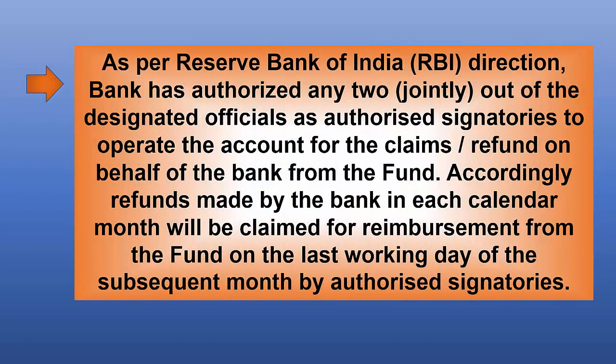As per Reserve Bank of India (RBI) direction, the bank has authorized any two jointly out of the designated officials as authorized signatories to operate the account for the claims or refund on behalf of the bank from the fund. Accordingly, refunds made by the bank in each calendar month will be claimed for reimbursement from the fund on the last working day of the subsequent month by authorized signatories.